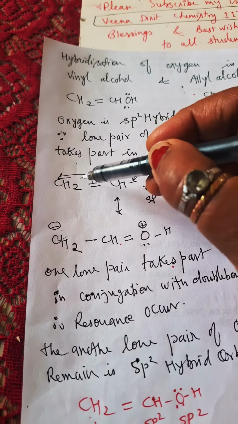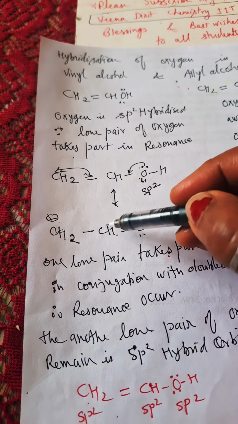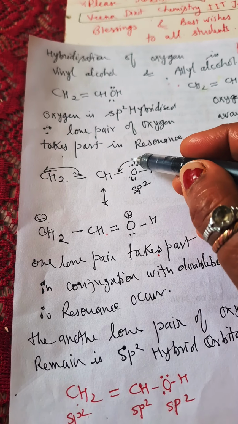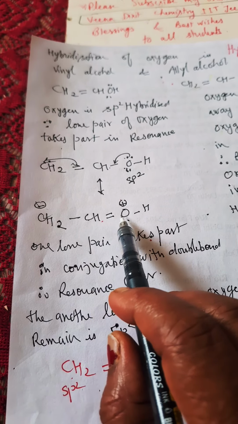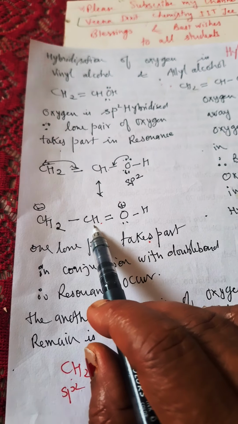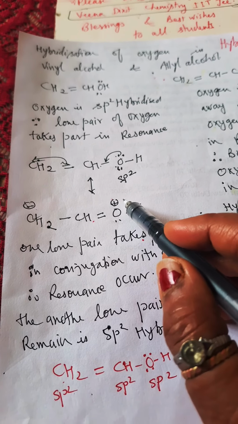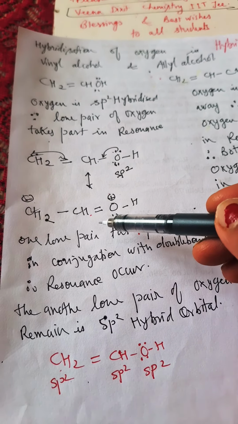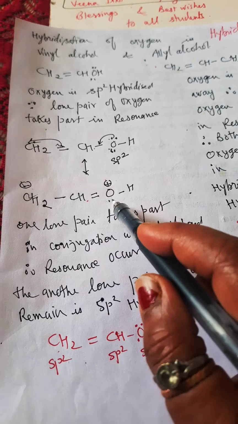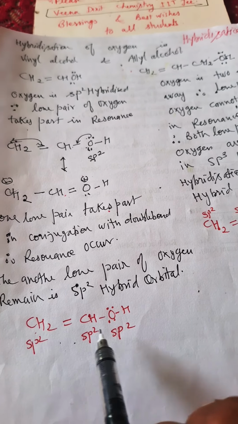And why is it so? Because when this pi electron moves to this carbon, this carbon is having negative charge, and now this is electrophilic, so the lone pair of electrons is coming to this, and then there is a double bond between this carbon and oxygen, and oxygen is carrying a positive charge over here. So these two forms are in resonance, and all three, carbon and oxygen, are having sp2 hybridization.